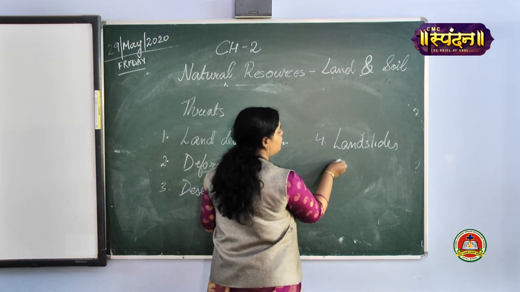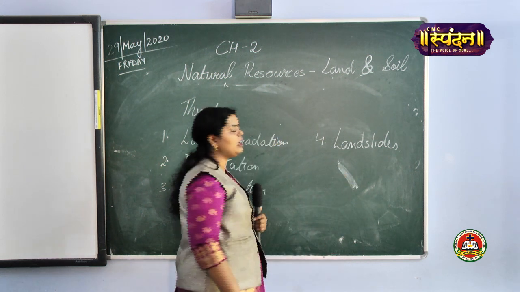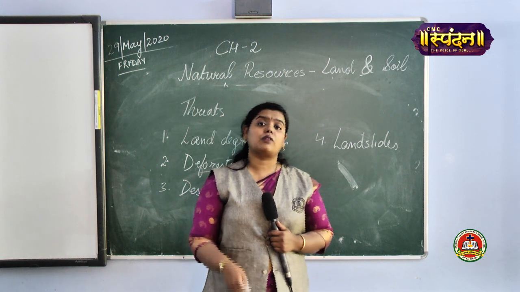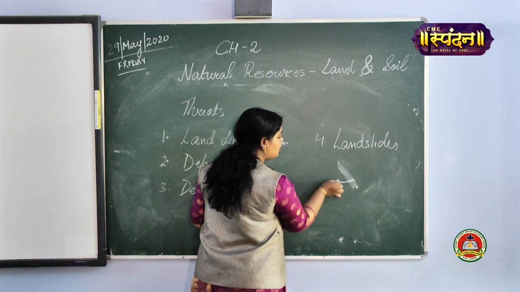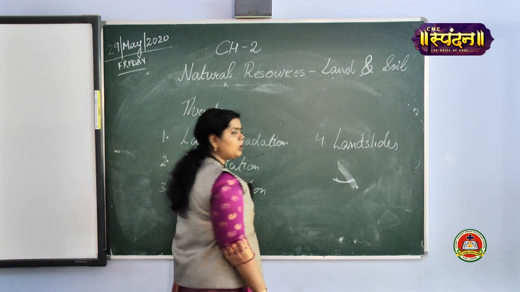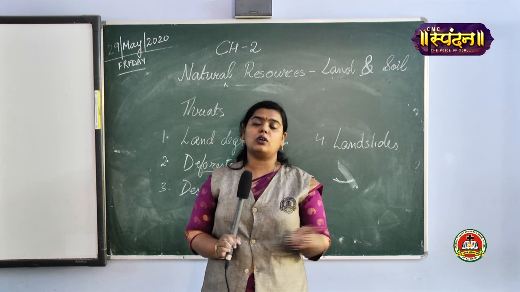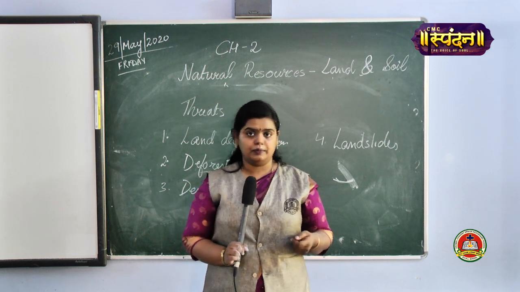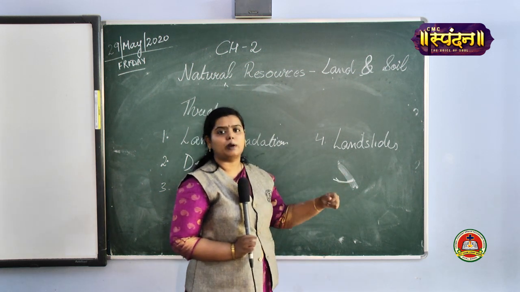Suppose there is any slopy region, there is a mountain over here. You might have seen nearby the mountains various constructions are there. You will cut through this mountain area, you will make certain roads over here. Now what happens? The land above that road does not have any type of base over there. Yes, you are forcefully destructing that area for your purpose.